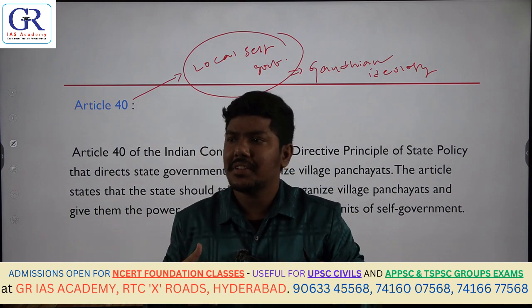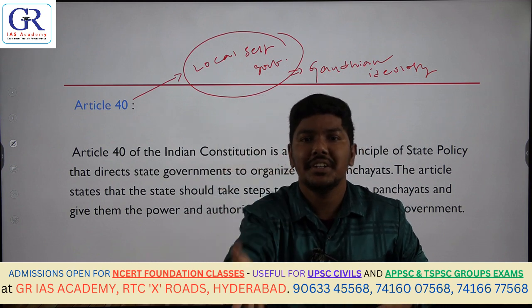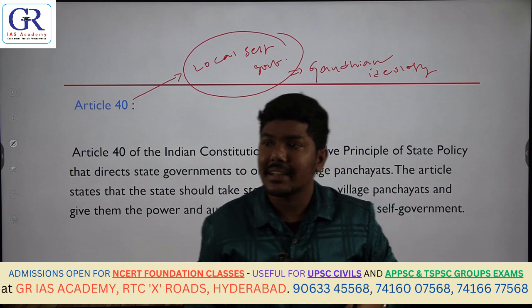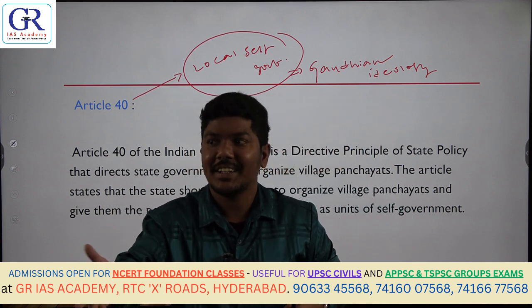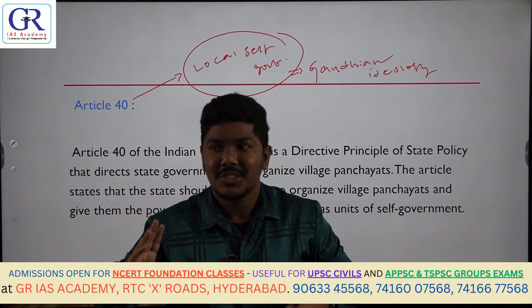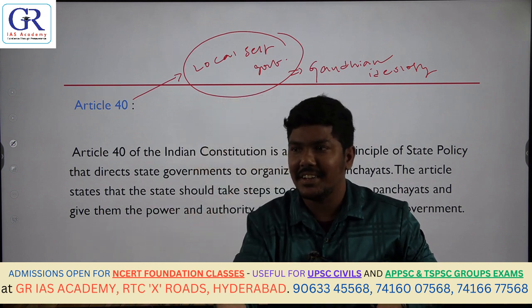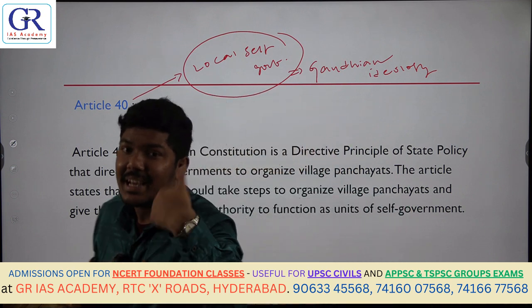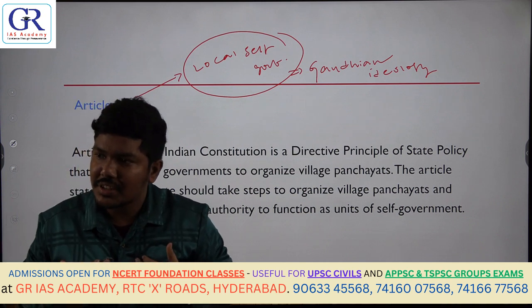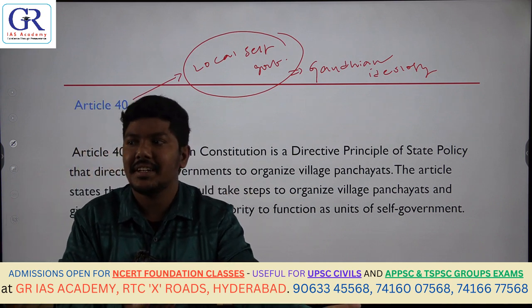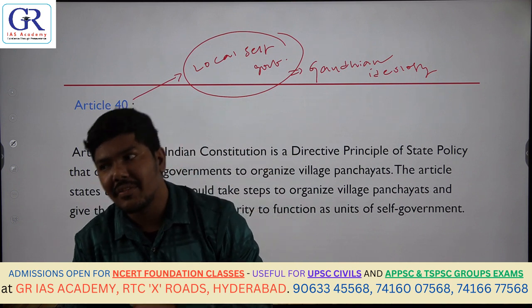No need to depend on us. Even for a small petty problem, why should they depend on us? They have to take their own decisions independently. When will they take them? When they have sufficient financial powers. Otherwise, they have to depend on us. So give more power to them, not responsibility. Responsibility is fine, we will always be giving that. But give power to them. That is Article 40. It is the duty of the state to organize village panchayats and to give them more powers so that they can function as self-governments.